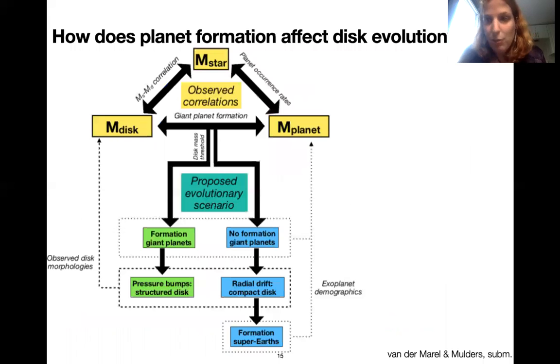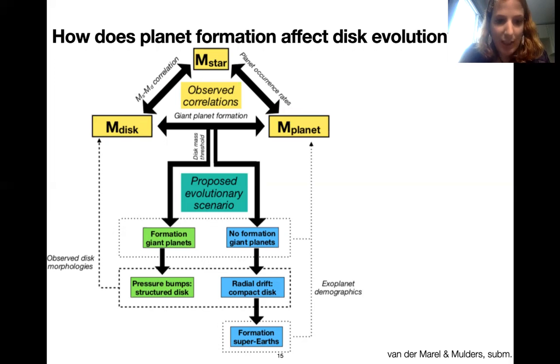So the combination of these results led us to create this new evolutionary scenario. On the top, we describe the different correlations between disk mass, stellar mass, and planet mass. And then, assuming that there is a certain threshold in the disk mass, we propose an evolutionary scenario where above the threshold, disks are able to form giant planets.